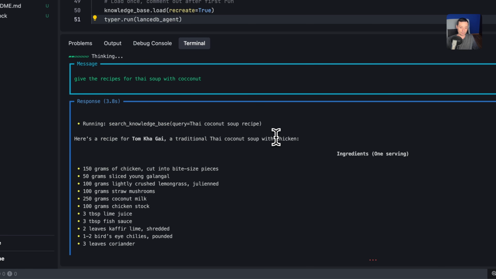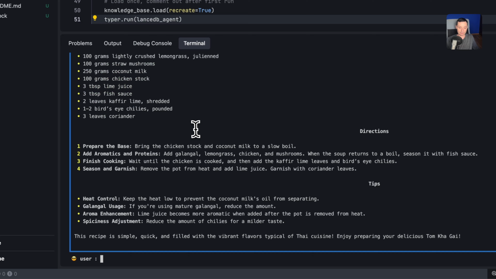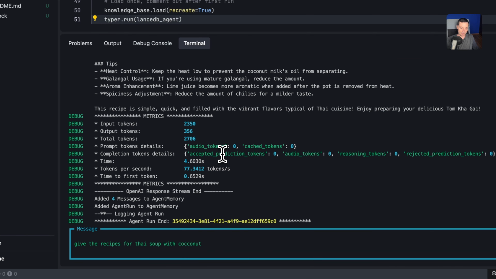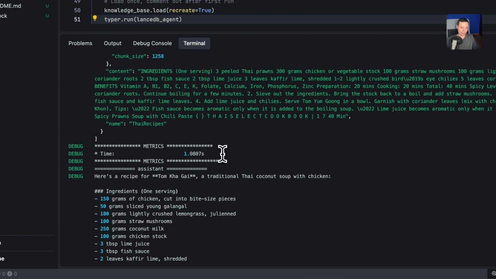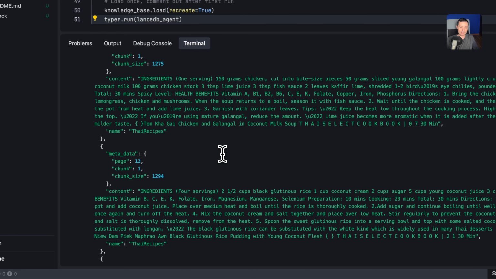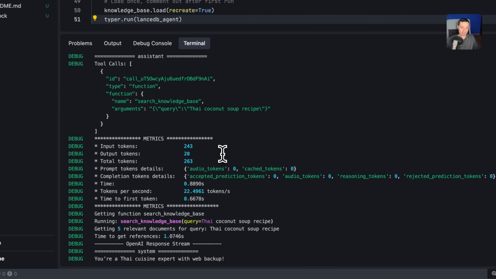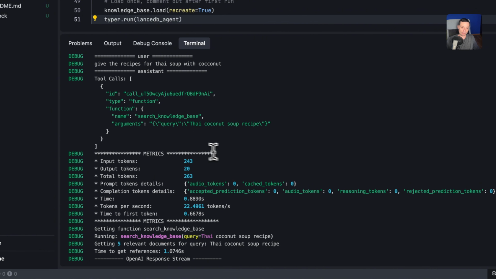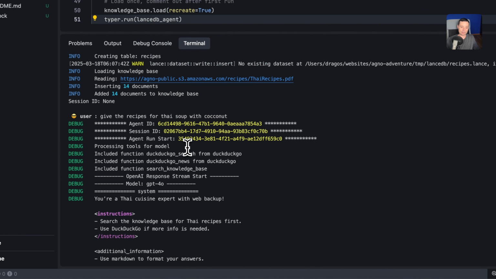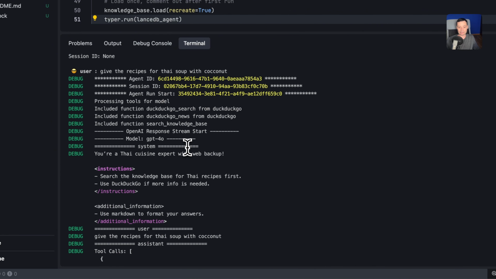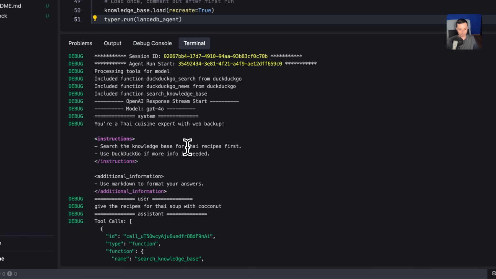Like this, and you see that it's searching the knowledge base in here, and let's see it from the beginning. You have all of these details because we set the debug mode to true. So if you want to check the whole flow and what it's doing, you have these options. So you can see that it's doing the search properly.